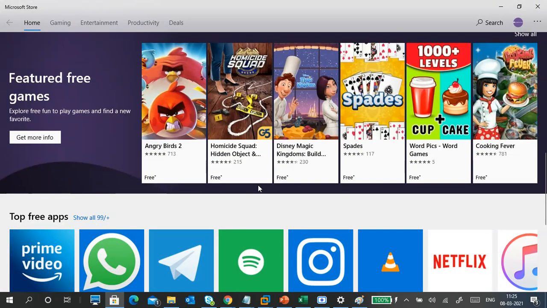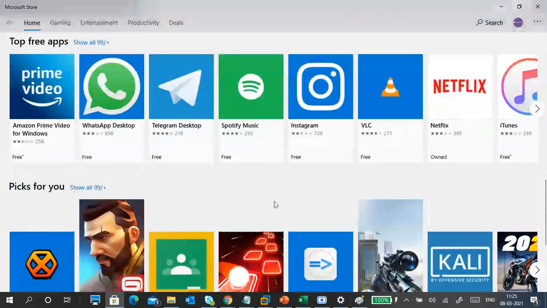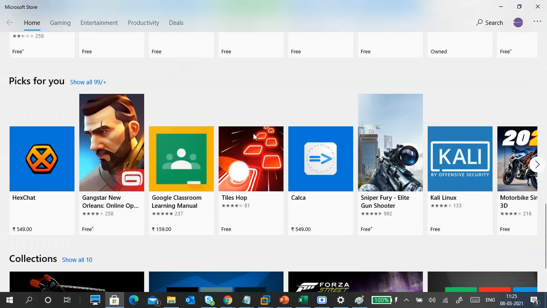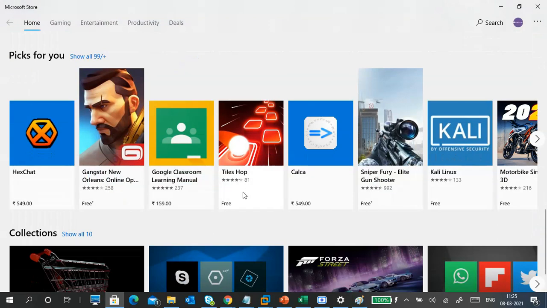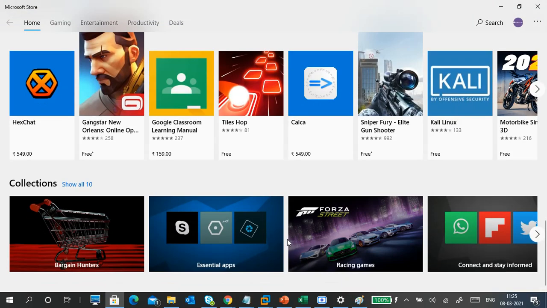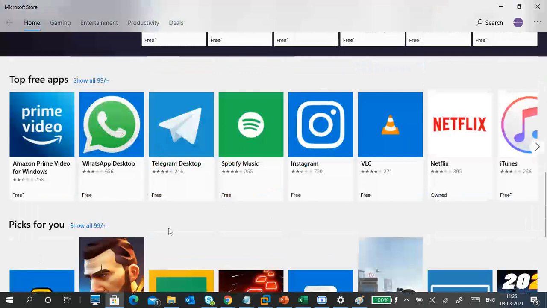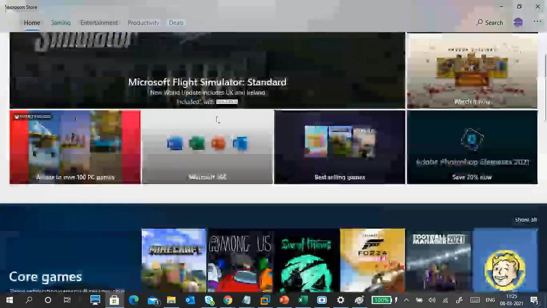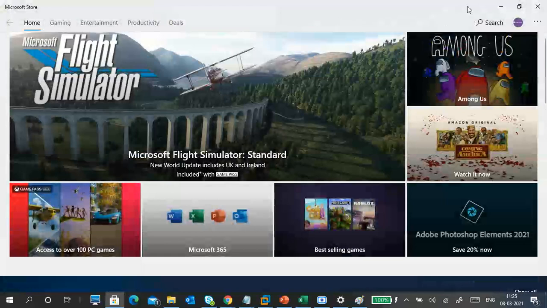Homicide Squad, Disney Magic Kingdom Build. Okay, like this. So there are a few games that are free, and some applications are free. I already installed Netflix, but I'm not using it. It keeps on crashing. So few games are free, few games you have to pay, few applications you have to pay, like WhatsApp. Okay, Prime, Spotify Music, iTunes. These applications are free. Some are paid applications, some are paid games, some are free games, some require a license.